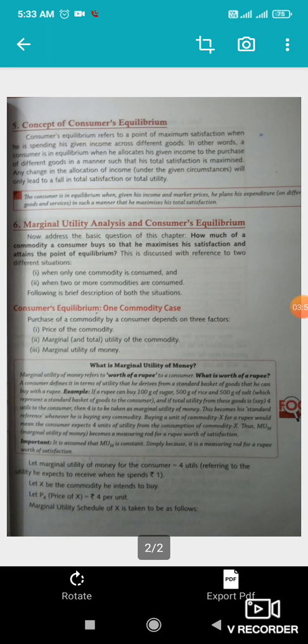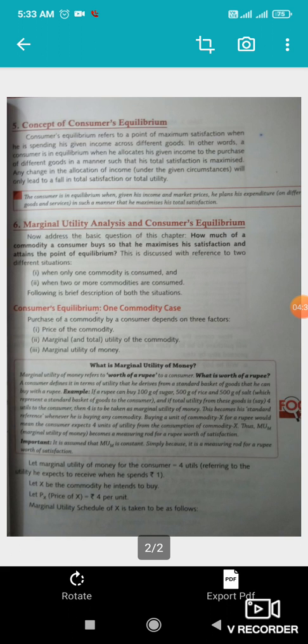A consumer's income is given. Now, how does a consumer allocate his income across different goods in such a manner that the total satisfaction is maximized? Any change in the allocation of income will only lead to a fall in total satisfaction or total utility.